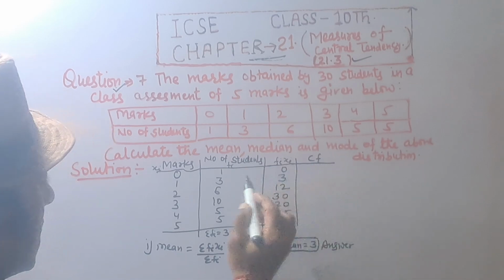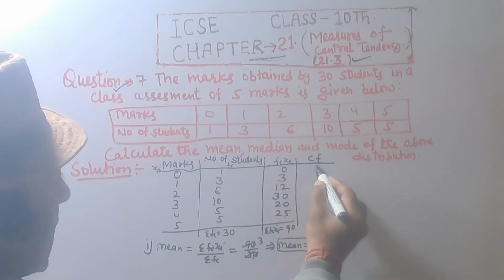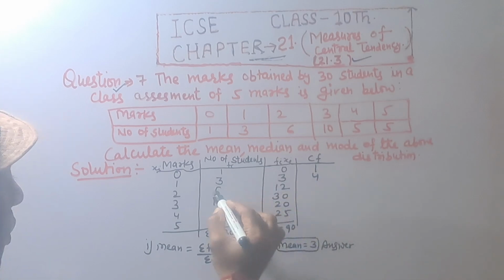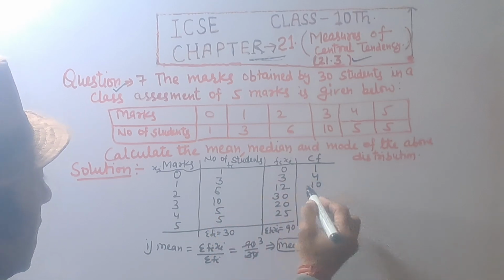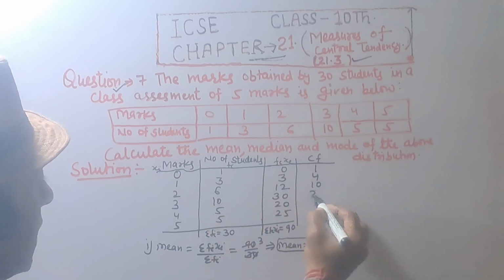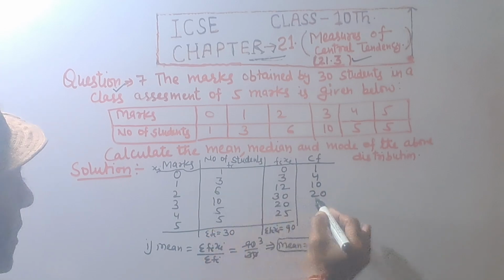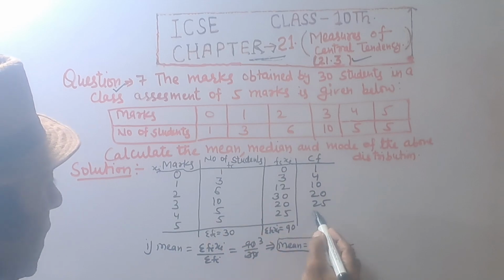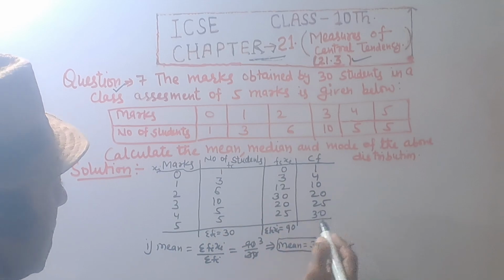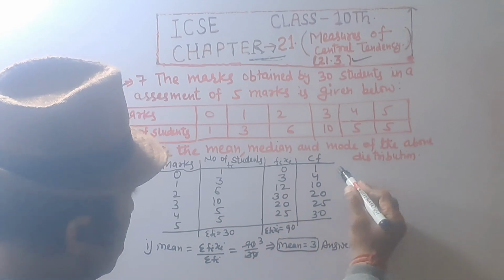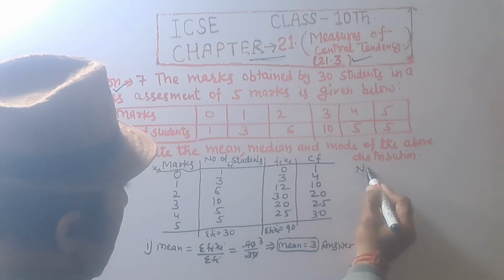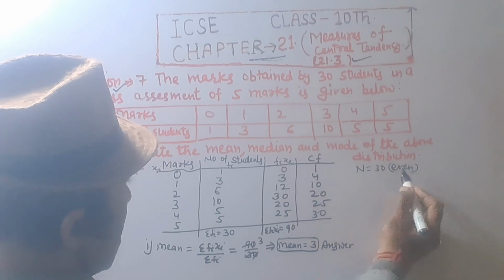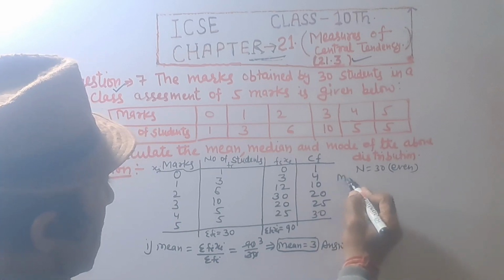So cumulative frequency equal to 1 as it is. 1 plus 3, 4. 4 plus 6, 10. 10 plus 10, 20. 20 plus 5, 25. 25 plus 5, that is equal to 30. So n is equal to 30, which is even. So median